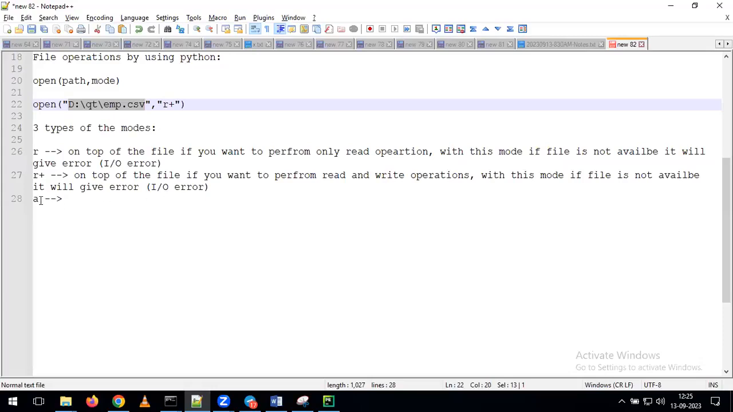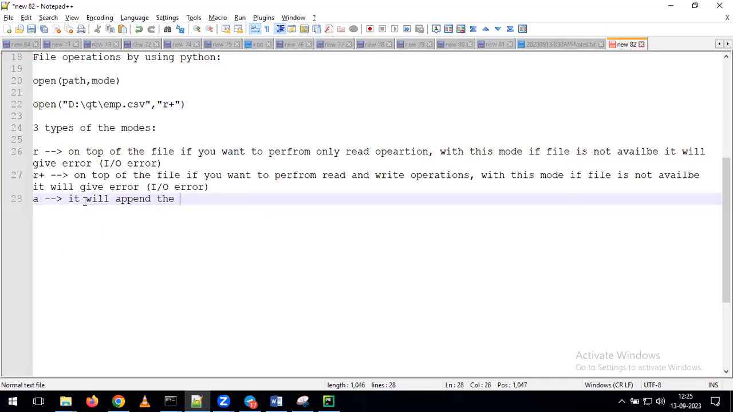In the same way, we have one more mode called A. Here it will append the data onto your file. What is the meaning of appending? Adding the records, writing the data, or we can call it appending the data. Whenever we give the mode A, it is going to perform the appending operation on top of your file.